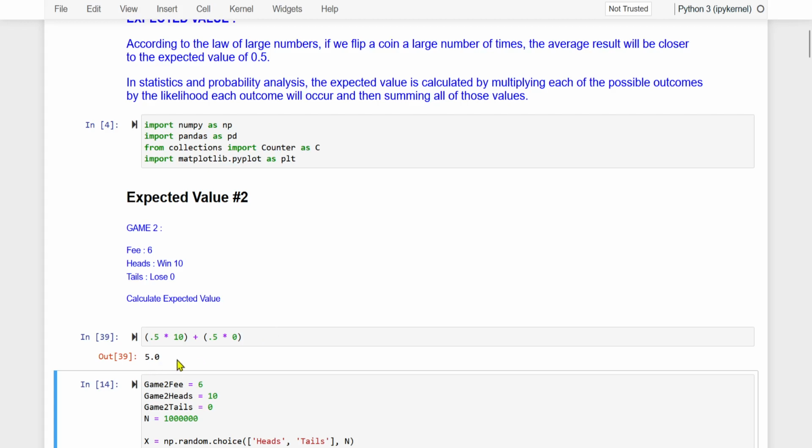5. Is this the result? No. Let us consider the fee amount also. One has to pay a fee of $6. Now what is this? It is minus 1. What does this mean? This means that if this game is played again and again, several thousand times, eventually this is going to be the result, minus 1. In the earlier game, it was positive 1. In this game, it is negative 1.